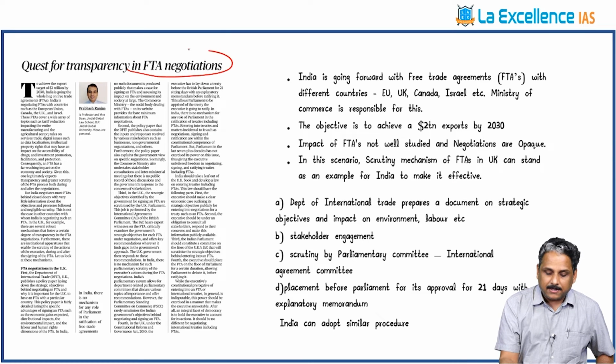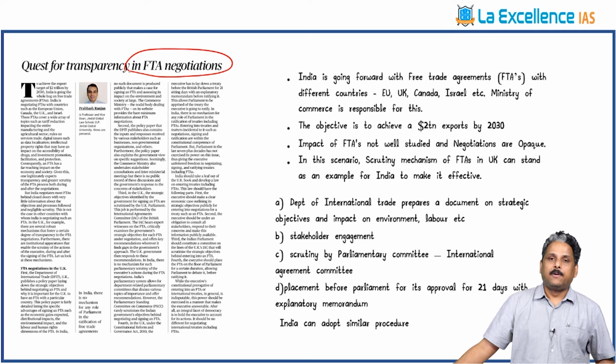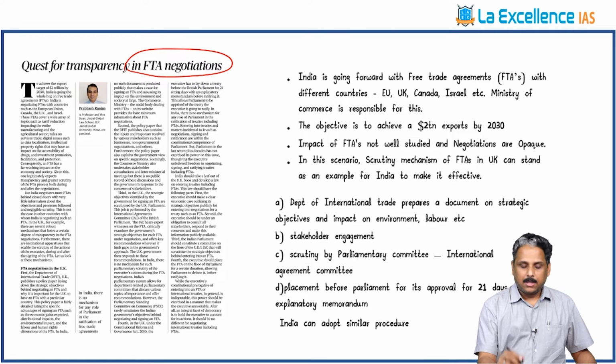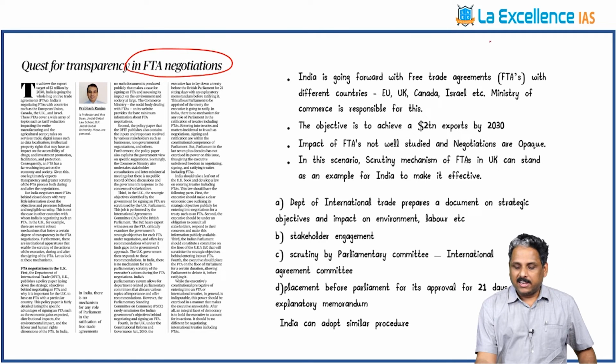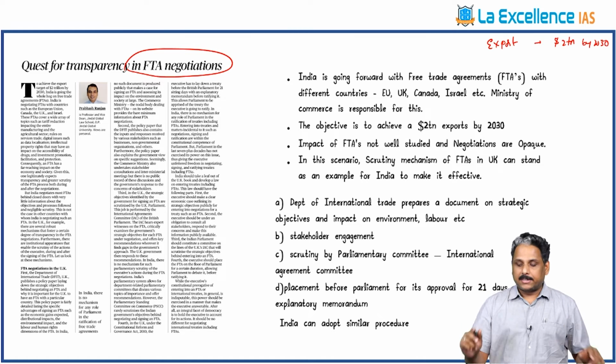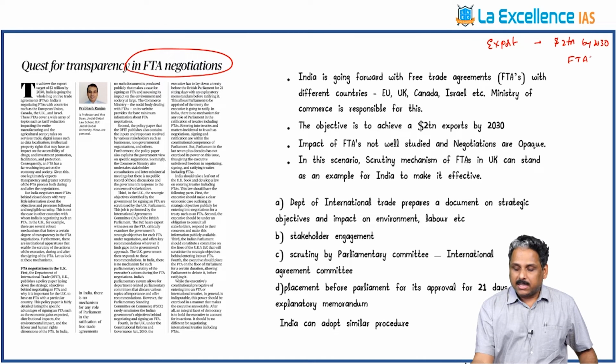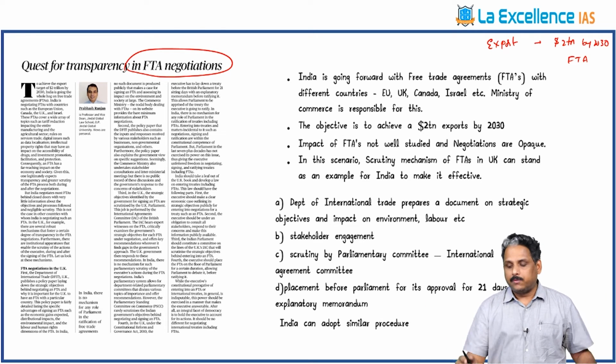Quest for transparency in FTA negotiations, free trade agreement negotiations. India has one goal now, that is to raise its export share in the global market. What is the target India wants to achieve? That is $2 trillion of exports by 2030. That is the target. So that's why left and right it is making free trade agreements with various countries, including Israel, Canada, UK, European Union. Everywhere it is involved with talks.